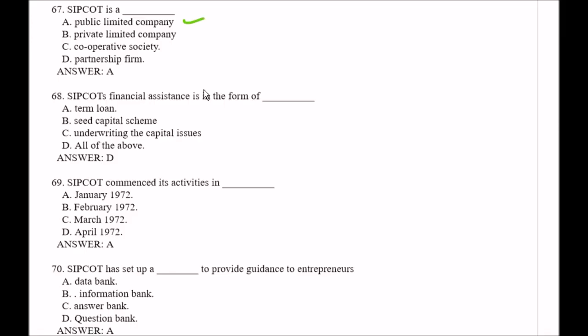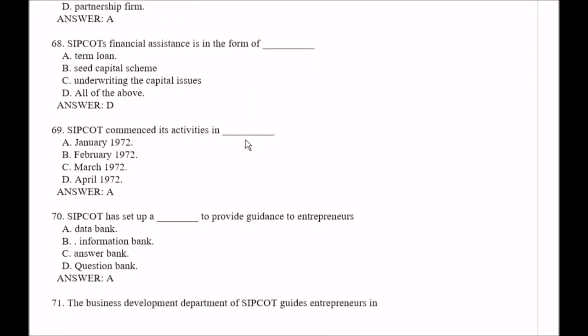Question number 68. SIPCOT's financial assistance is in the form of, your options are option A term loan, option B seed capital scheme, option C underwriting the capital issues, option D all of the above. So right answer is option D, that is all of the above.